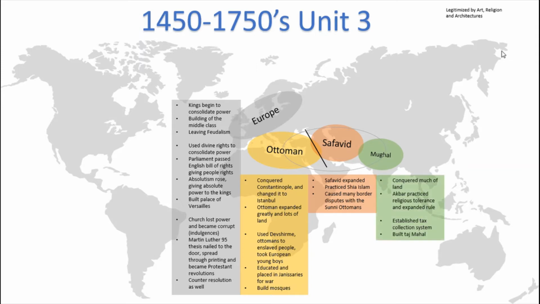The Mughal Empire conquered much land. One of the greatest leaders was Akbar. He practiced religious tolerance and expanded the empire during this period. He also established a tax collection system and built the Taj Mahal.